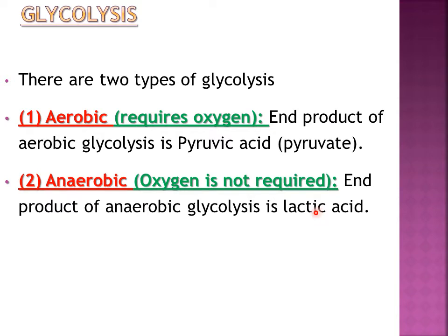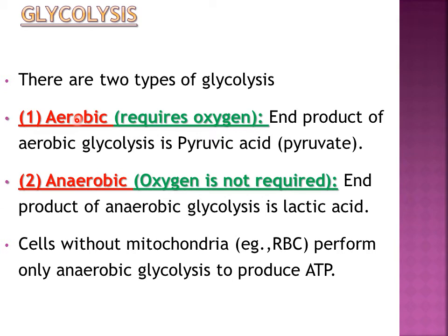As I told you, any one of these two questions will definitely come either in the quiz or final exam. What is the end product of anaerobic glycolysis? Answer is lactic acid. What is the end product of aerobic glycolysis? Answer is pyruvic acid or pyruvate. So two types: aerobic glycolysis and anaerobic glycolysis.